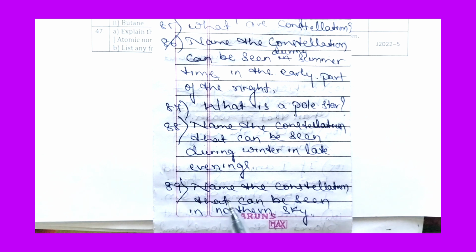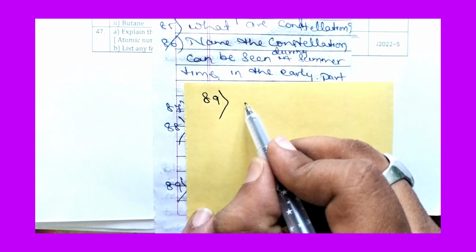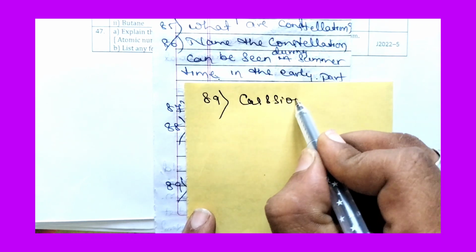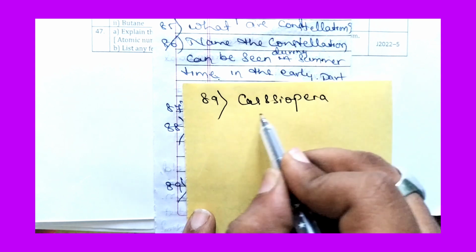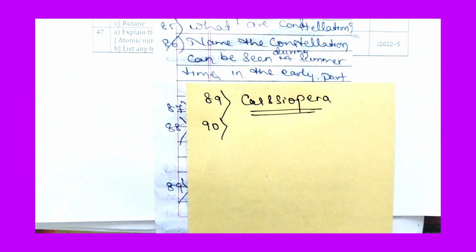The 89th question is, name the constellation that can be seen in the northern sky. So for the 89th question the right answer is Cassiopeia. Cassiopeia. So now let us move to the 90th question.